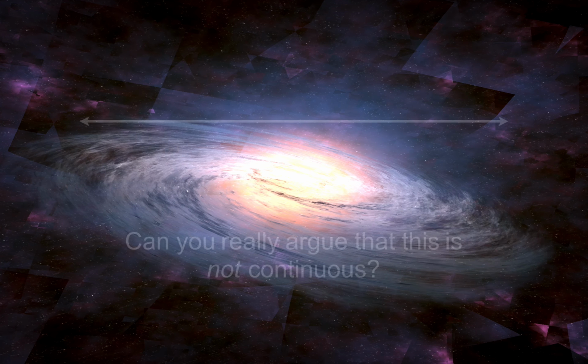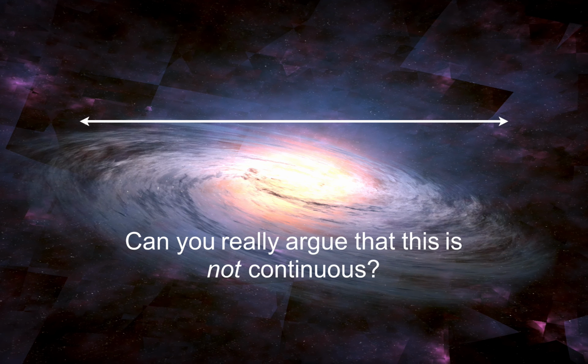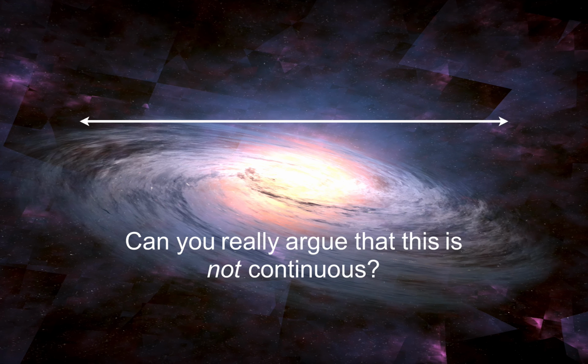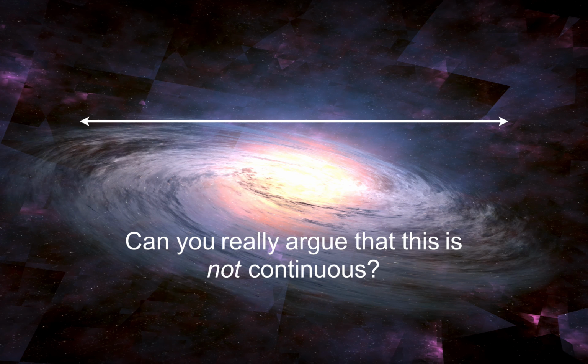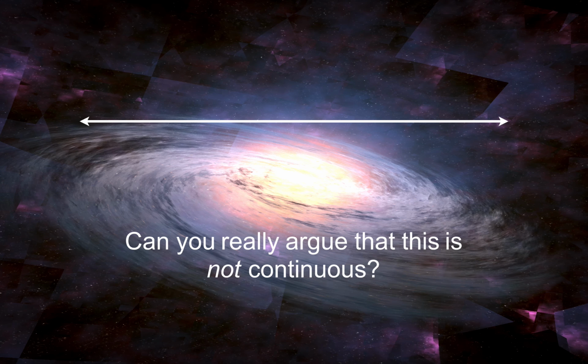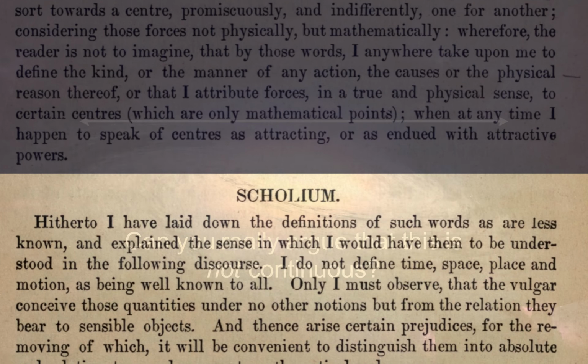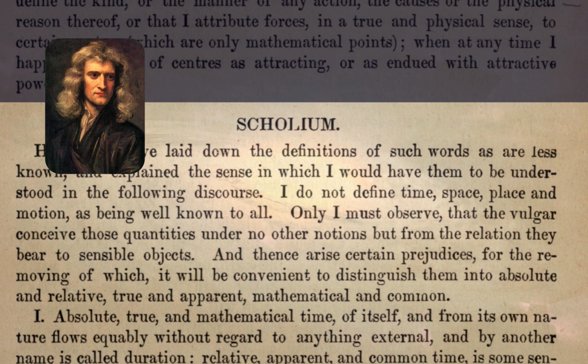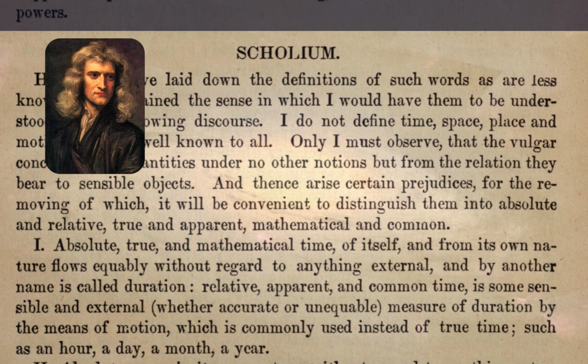Now, if irrational numbers show up in such simple geometrical figures, and if having irrational numbers require continuity, doesn't it naturally follow that space and time themselves are continuous? That's essentially what Newton argued in the Scholium of the Definitions chapter of his famous Principia.